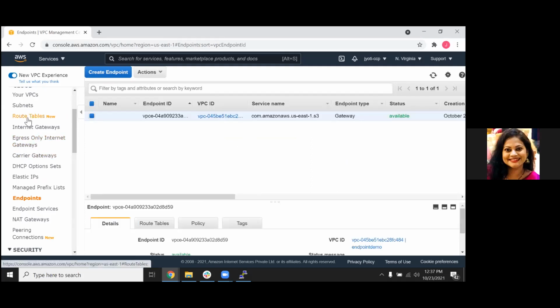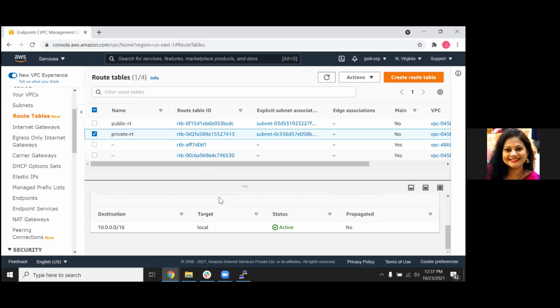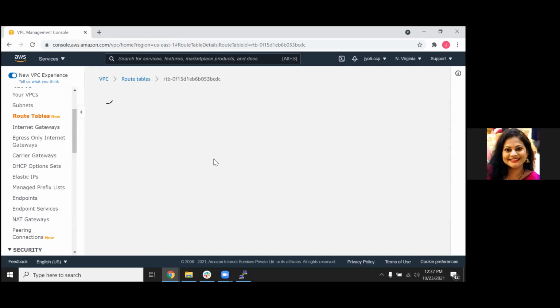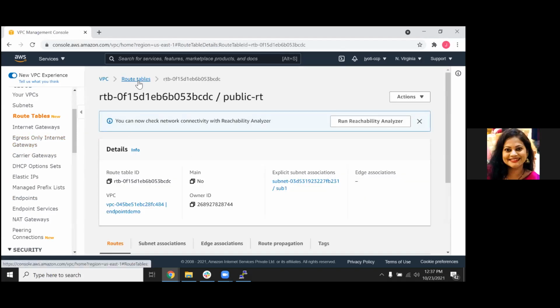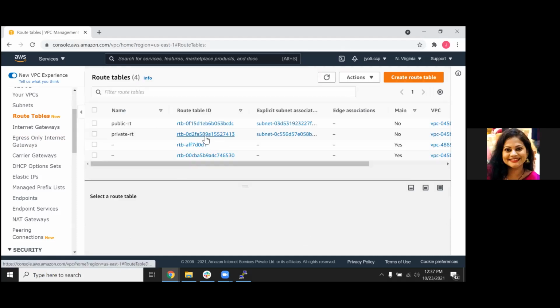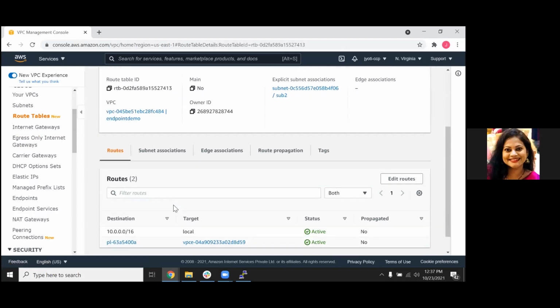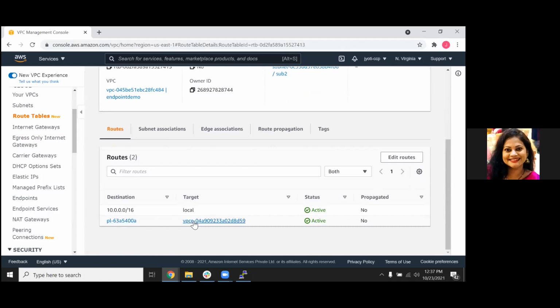Now if you see the route table, what do you see? An entry here, right? What does this mean? If anything in my private subnet wants to connect to the AWS service for S3, it will do it through your VPC endpoint.